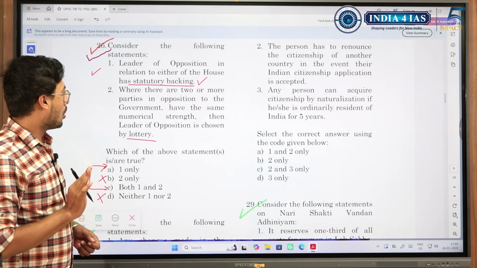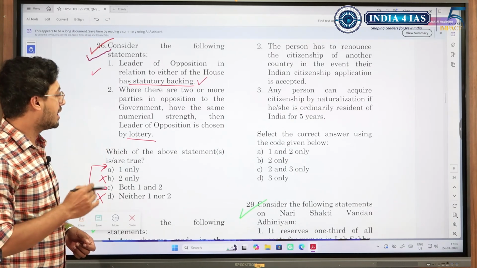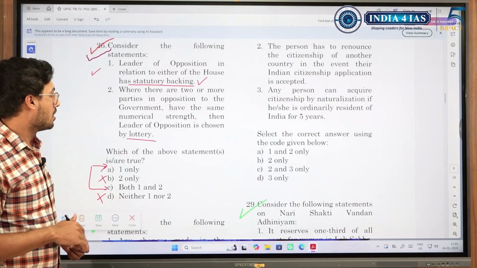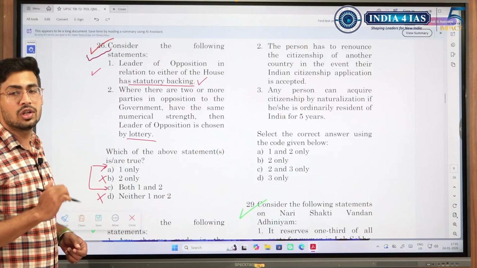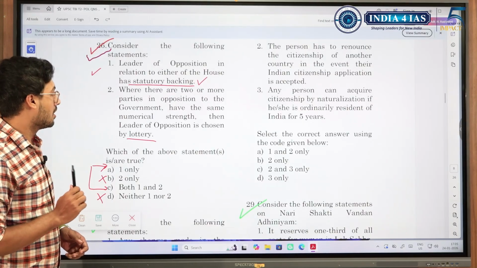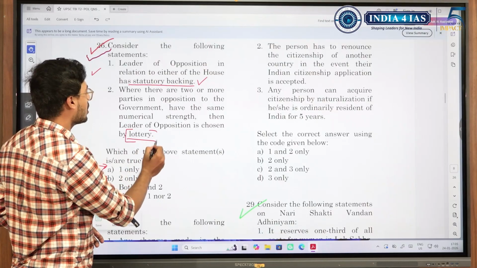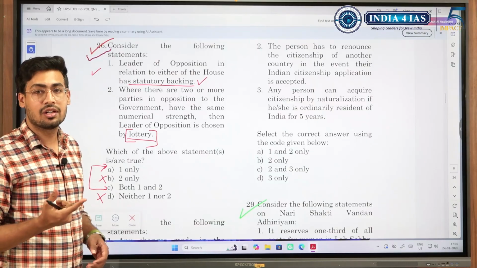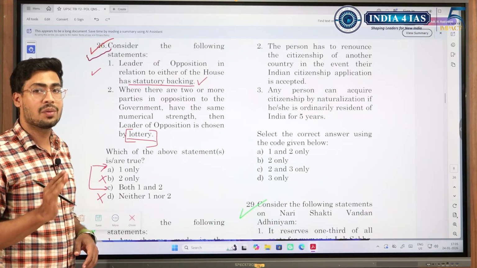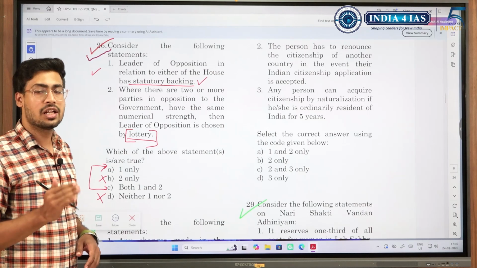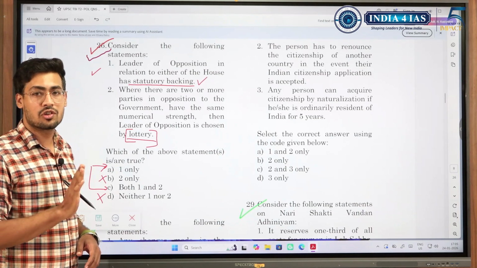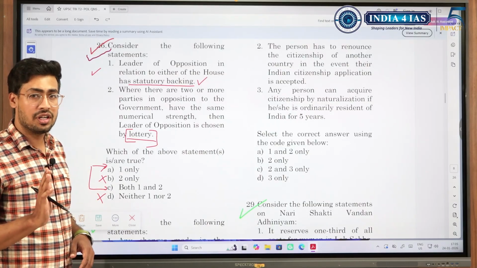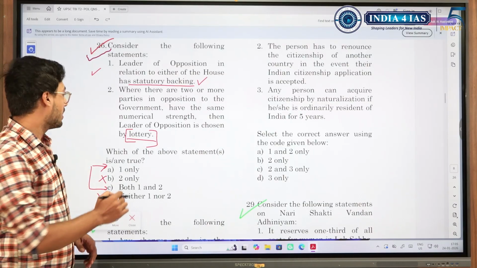When there are 2 or more parties in opposition to the government having the same numerical strength, we know that leader of opposition is the leader of the largest opposition party apart from the government. So there are 2 parties, both are opposition and they have equal numerical strength. So in that case, how do we do this? Just try to recall from your memory, have you come across a lottery to decide something in the parliament? If you have not, then you can think this way: maybe the lottery provision was very earlier when there was British and so on. But in recent times, we do not resort to lottery for deciding anything. If you had thought in that way, then you would have considered this as wrong.